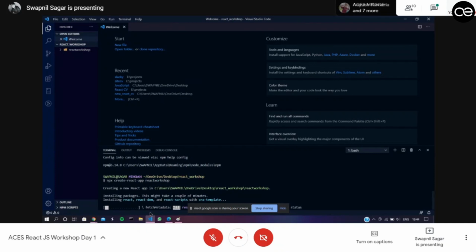So until it's done, let me tell you that React has a very good boilerplate. So what are boilerplates? Boilerplates are basically pre-written code. Whenever you initialize a React application, it has some pre-written code which you can either use or remove if you like, and you can just customize it as you like. So React has that, and you can actually play with it very uniquely. So let's see what happens.